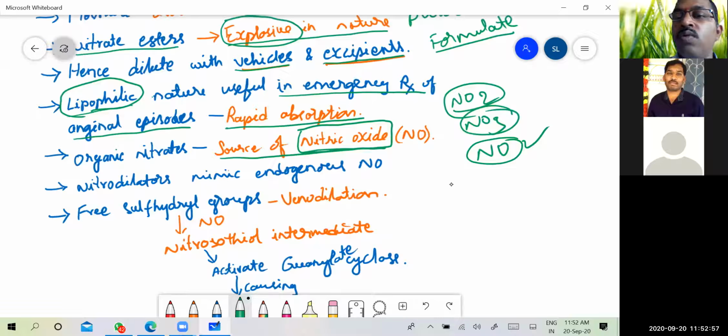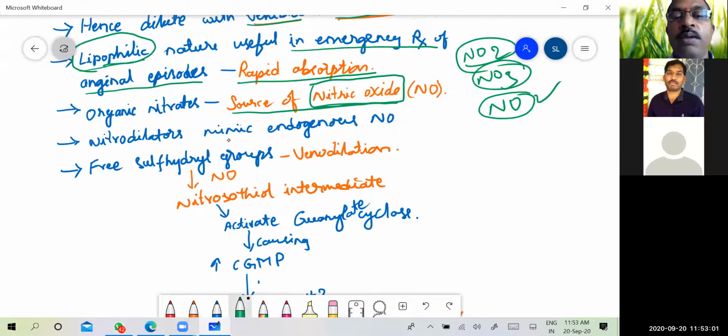Now, how do nitrodilators act as anti-anginal drugs on the blood vessels? They mimic the endogenous nitric oxide. This nitric oxide is generated within the blood vessels when there is an injury to the endothelium cells of the blood vessels.